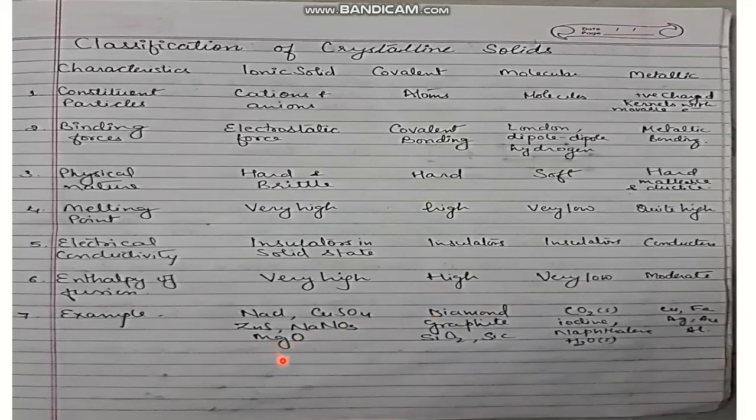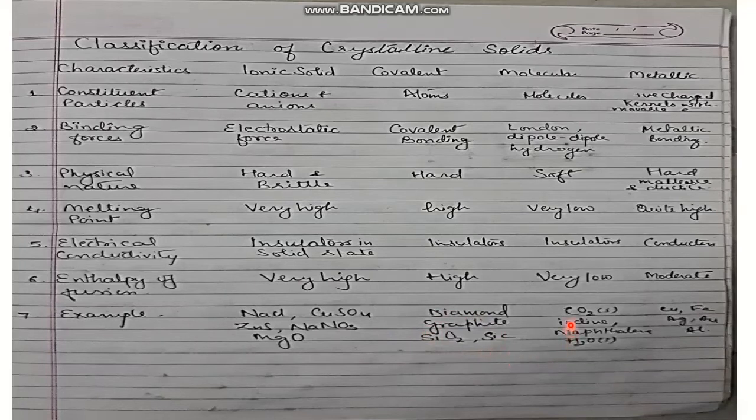All the solids which form ions, for example NaCl, Na+ and Cl−, or NaNO3, Na+ and NO3−, MgO, Mg2+ and O2−, all the solids which form ions belong to ionic solids. Diamond, graphite, quartz, silicon carbide, these all have covalent bonds, therefore they belong to covalent solids.